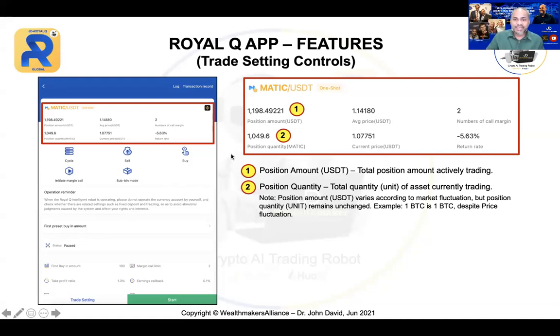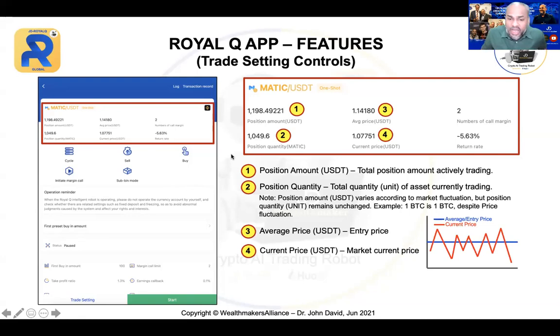Now, next is your average price. Your average price is your entry price. The moment you enter at that point in time, that is your average price.